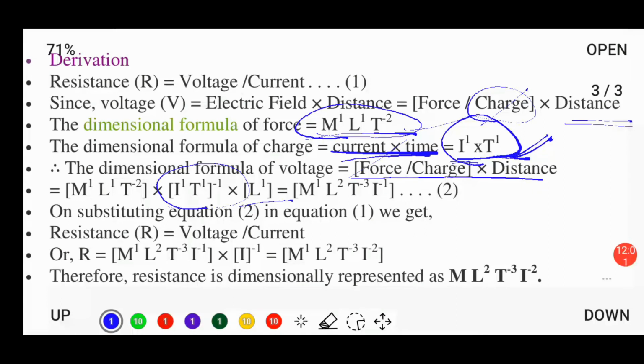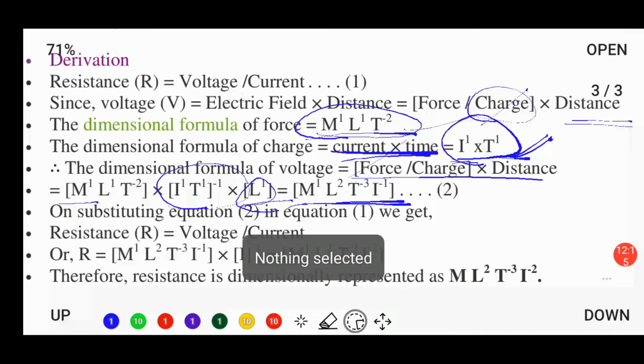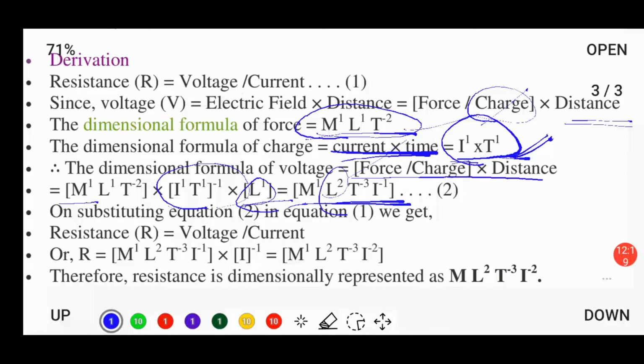So the final dimensional formula of voltage comes out to be M1 L1, and L1 will be multiplied by this L1, so L1 into L1 comes out to be L2.